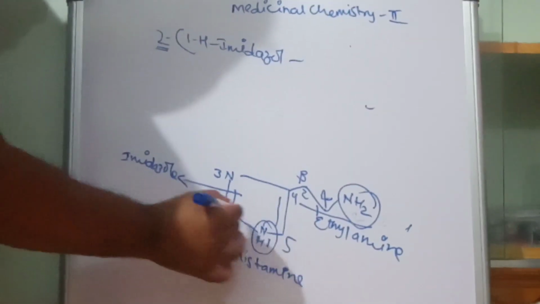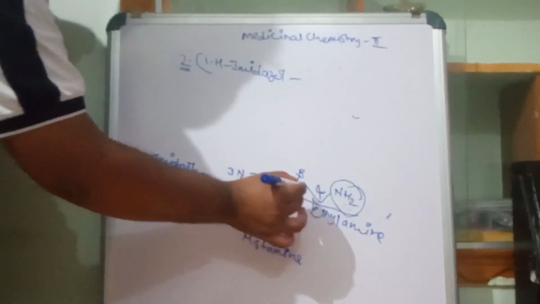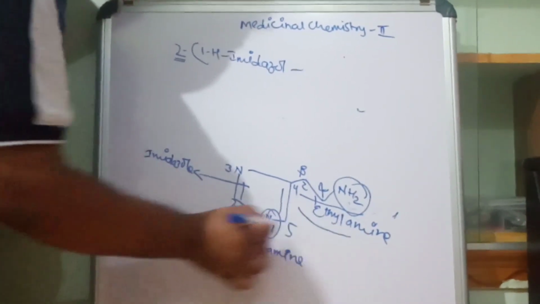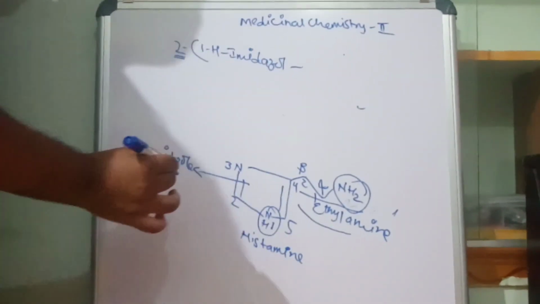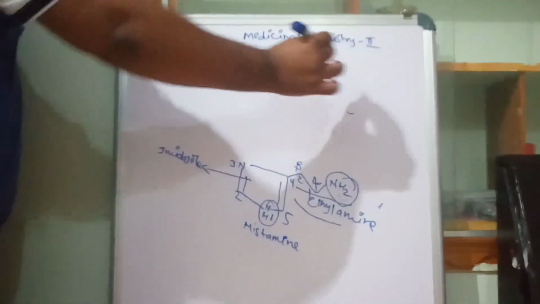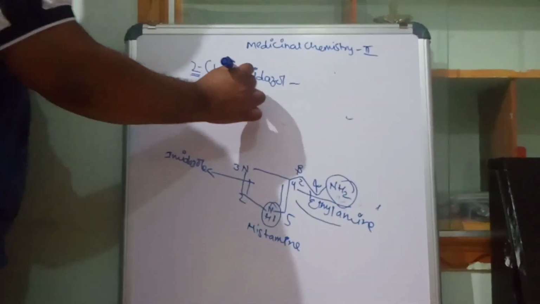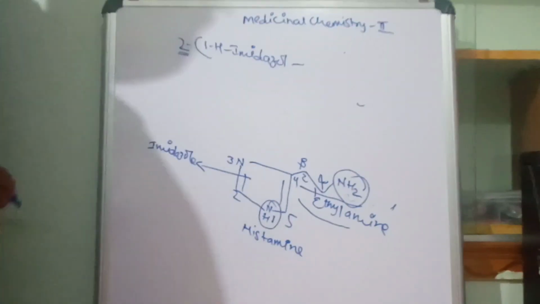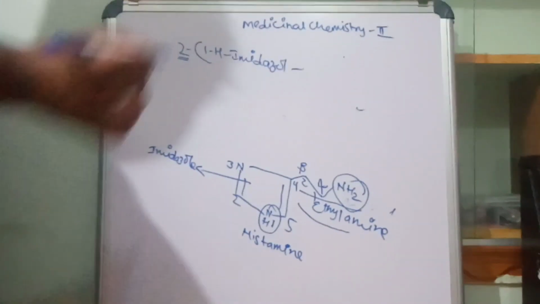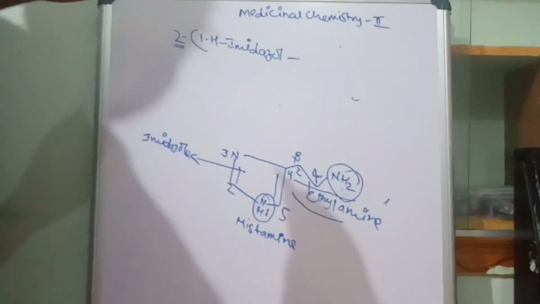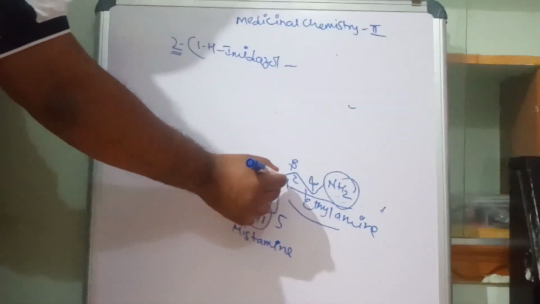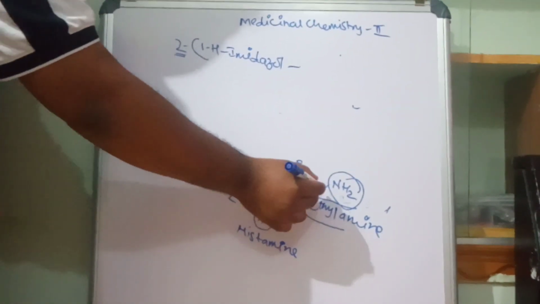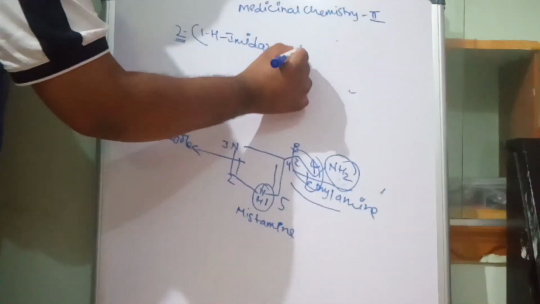So 1H. When we consider this side chain as the main, then we don't give the complete name as imidazole. Imidazole means IMIDAZOLE, but I have not written LE. So instead of E, for the side chain we have at the fourth position, we mention it as 4-yl.